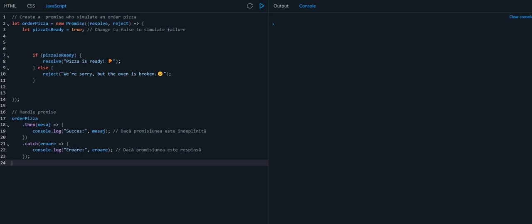Let me give you some examples. For example, fetching data from an API, or file reading in Node.js. If I read a large file from the disk, it can take time, so it should be done asynchronously. Or image processing. If you process a large image, it can take time and you should handle this, because you don't want to block the execution of your code.